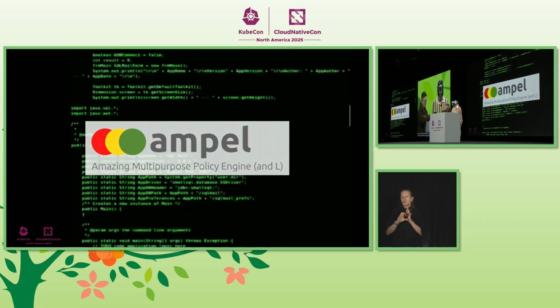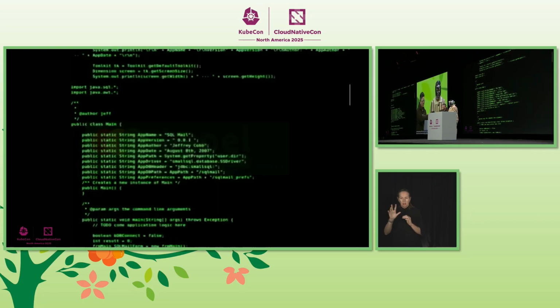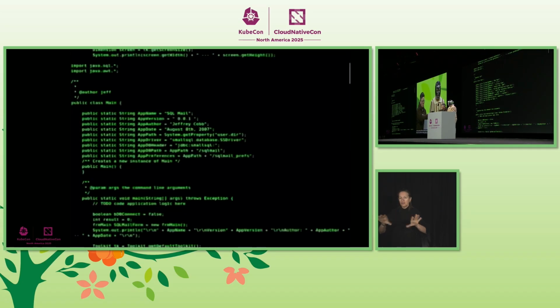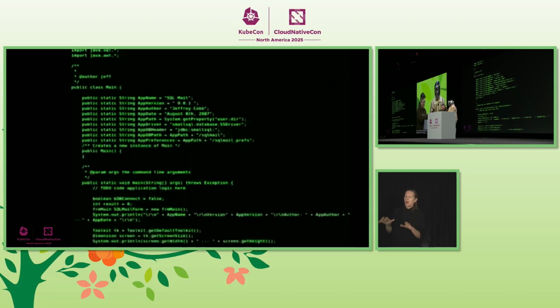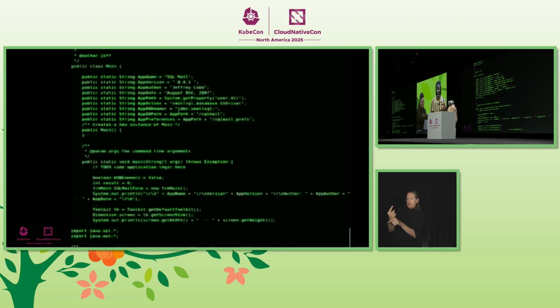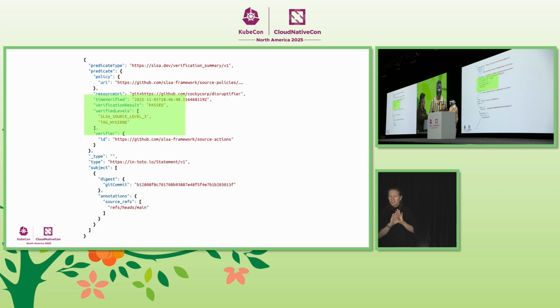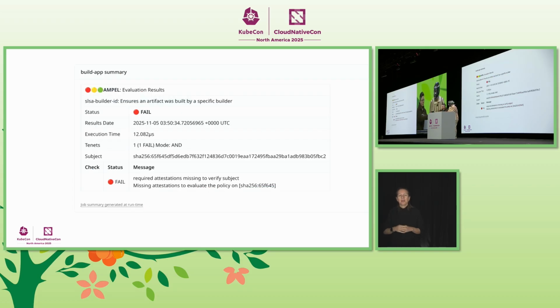Now let me enforce another policy to verify your attestations before pushing the shiny new app image. Makes sense. We don't want to push things that don't smell right. Right. Finally, let's attach signed policy results and a VSA to your image. A VSA? Right, verification summary attestation. It's a type of statement that we can use to let our cluster know that we've done our homework and had Ampel verify the builder and source. That way, we can block the deployment if things are out of place. But we are guarding your app much, much earlier.